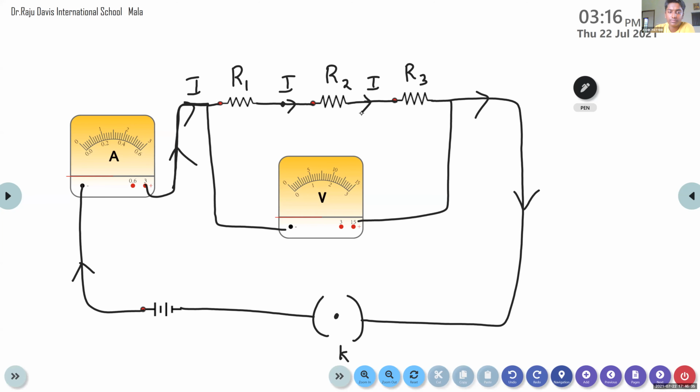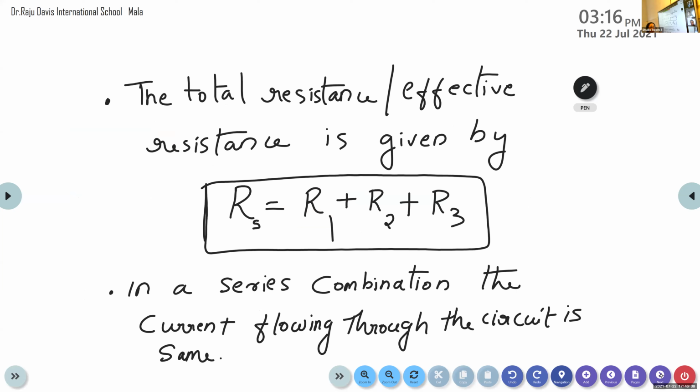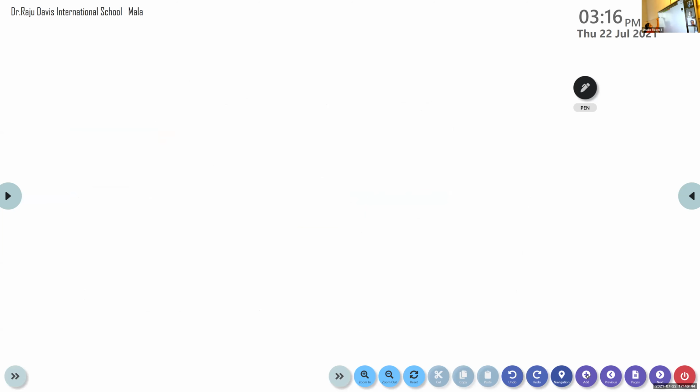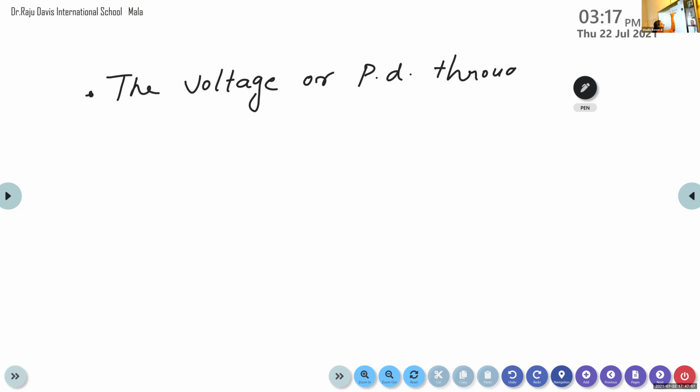Yes, ma'am. Okay. Now we can discuss the third point regarding the series combination of resistance. According to our third point, the potential difference across the series combination of resistors is different, or we can say the voltage or the potential difference through each resistor is different.